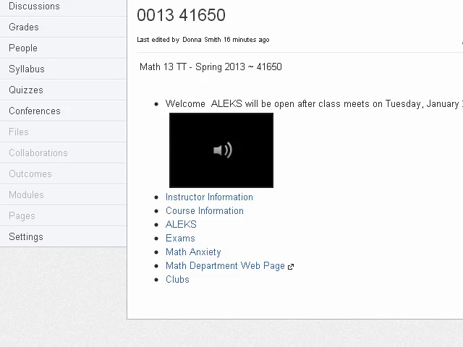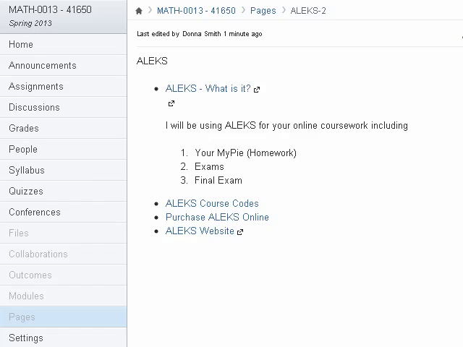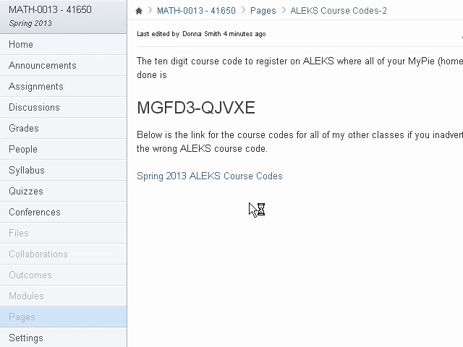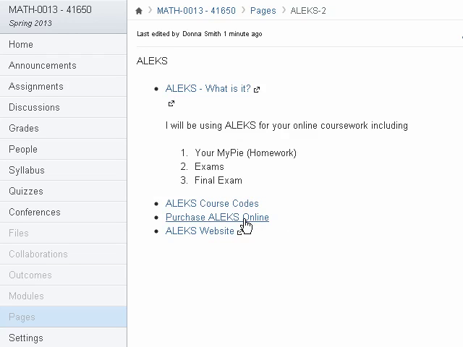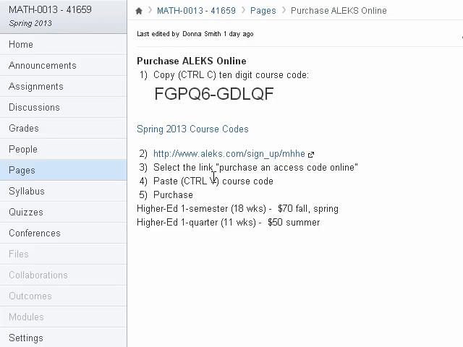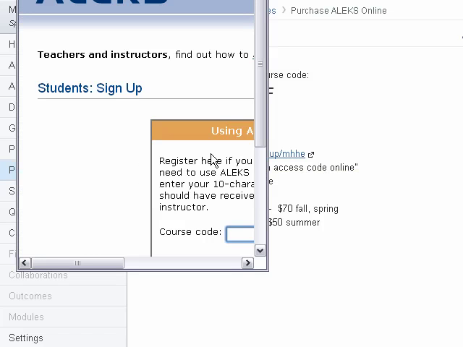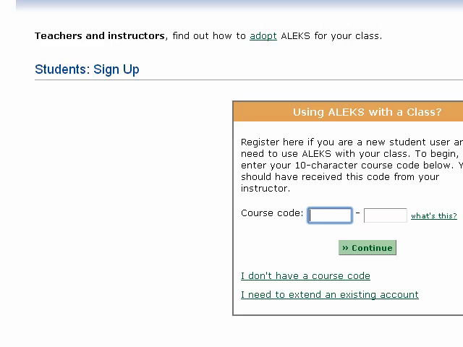So if you go over here to ALEX course codes, as you click on this link, in order to sign up on ALEX, you do need the course code. And when you sign up on ALEX, here's the course code. You can just copy it. And when you copy that course code and go out to the actual website where you want to purchase ALEX, you just click on that link there and it'll show you that you can purchase ALEX by going to this page here. Oh gosh, the code is all crazy, you guys. I apologize. I just thought I could duplicate the course.